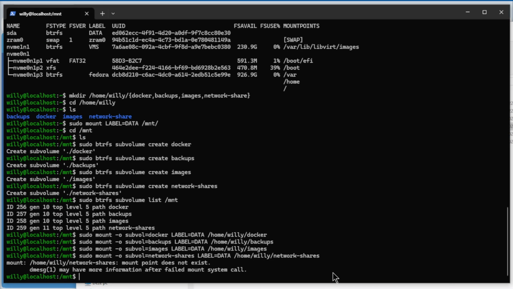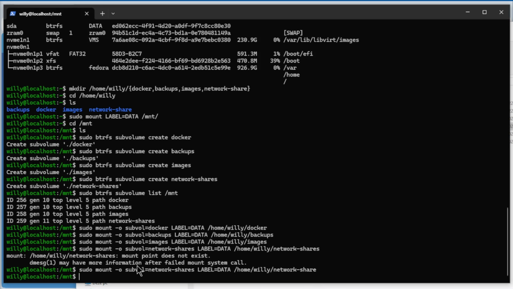I think I made a mistake. I see it. It's not network shares, but network share. And I see here, I did network shares. Oh, that's okay, network shares. But the directory is network share.